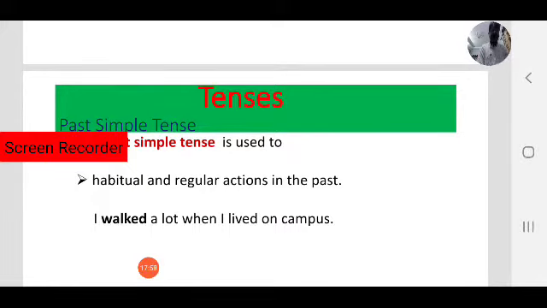I walked a lot when I lived on campus. So walking was my hobby, not now. In the past, when I was on campus, I walked a lot, not now. It is not my habitual action now. It was my habitual action when I was on campus. That was past habitual action, not now. If you want to describe present habitual actions, then we use present simple tense.